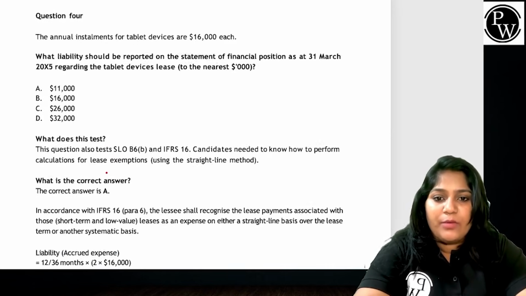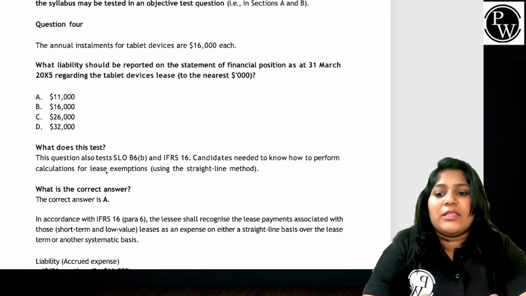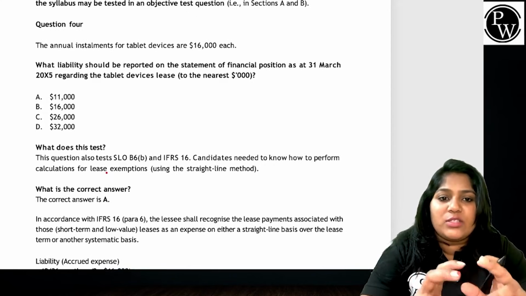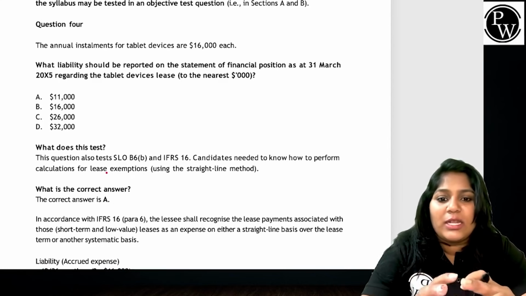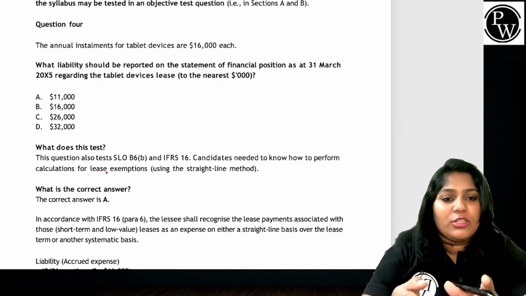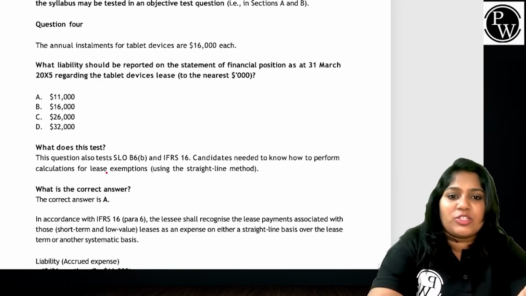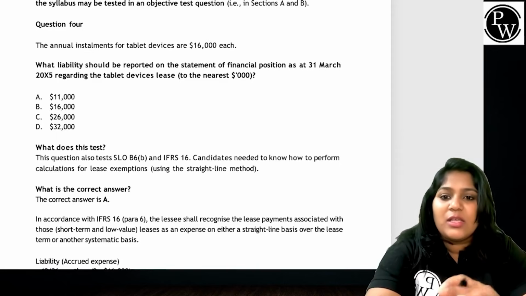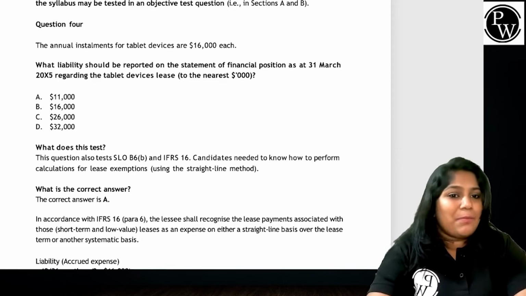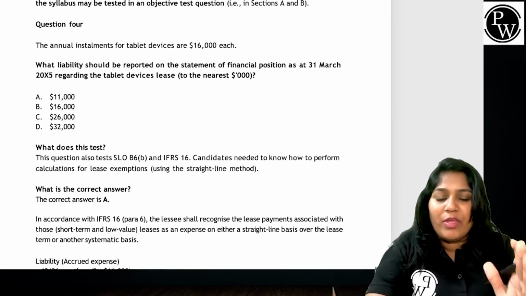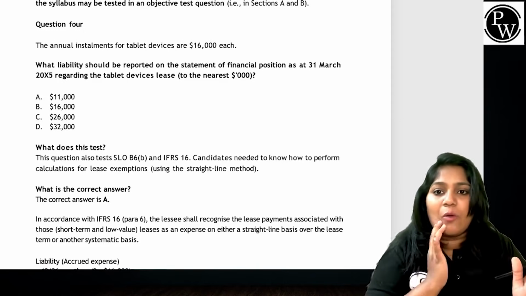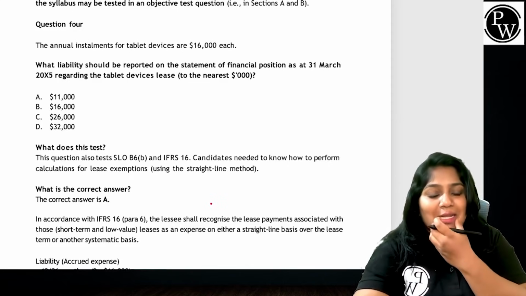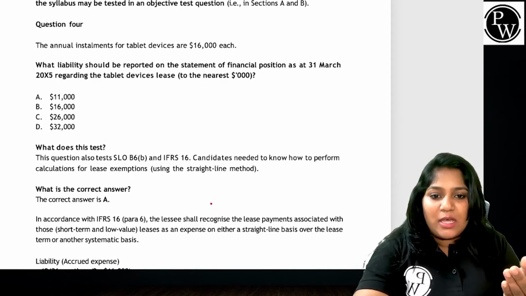What does it talk about? It talks about the annual installment for tablet devices of $16,000 each. What liability should be reported on the statement of financial position as of 31st March X5, that is for the first year, regarding the tablet lease? See guys, understand, it doesn't matter when you're making a payment, we have to always follow accrual accounting.